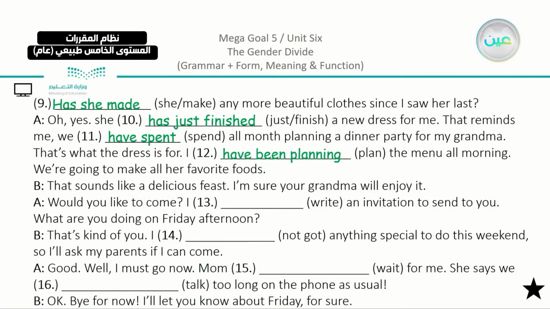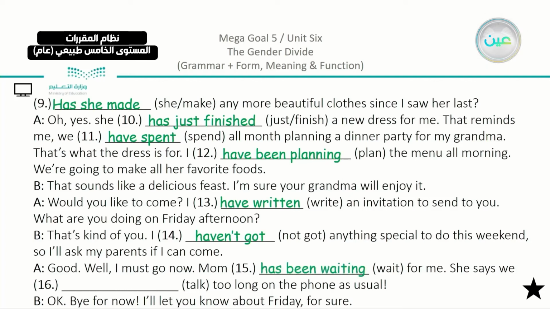Would you like to come? I have written an invitation to send to you. What are you doing on Friday afternoon? That's kind of you. I haven't got anything special to do this weekend, so I'll ask my parents if I can come. Good, well, I must go now. Mom has been waiting for me.